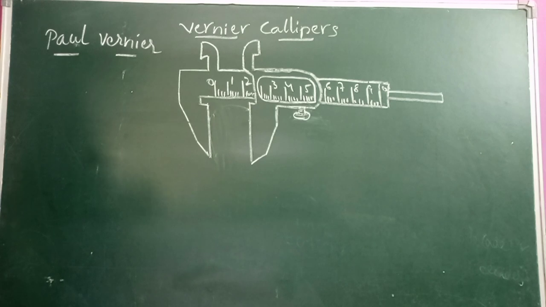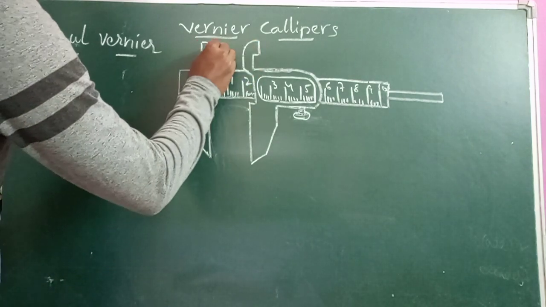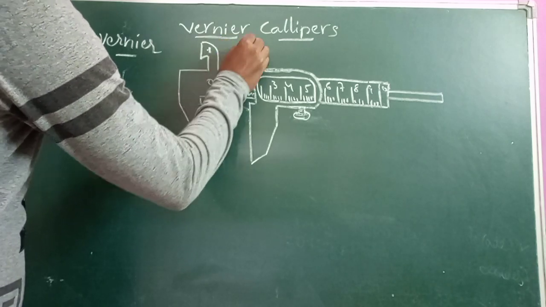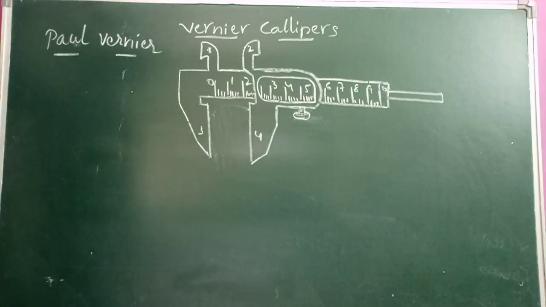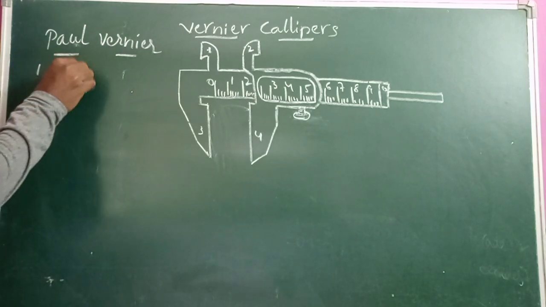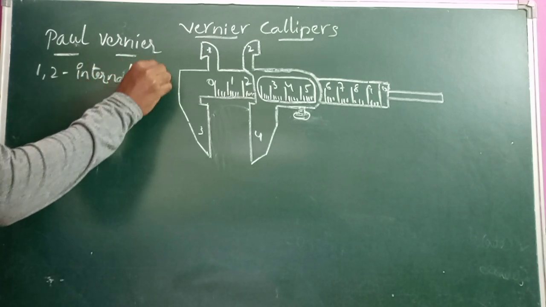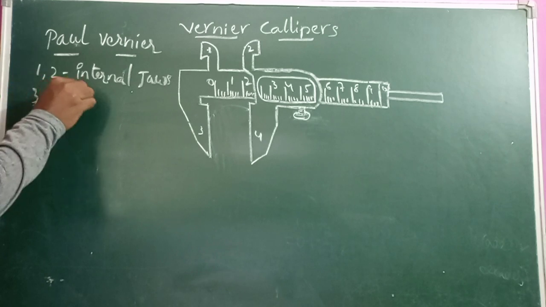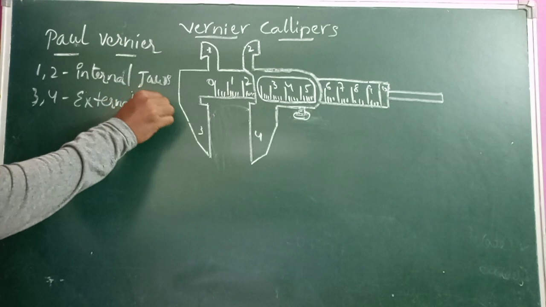Now observe the parts of this vernier calipers. It has 4 jaws. Of these 4 jaws, 1 and 2 are called internal jaws, and 3 and 4 are external jaws.